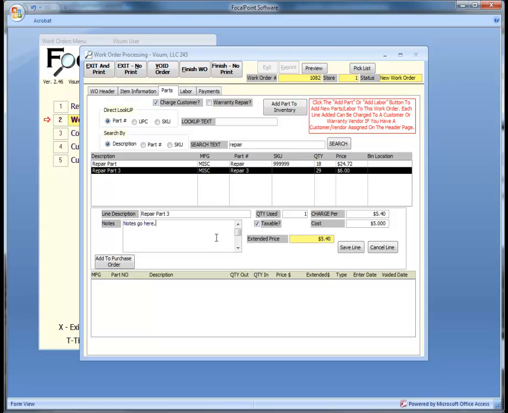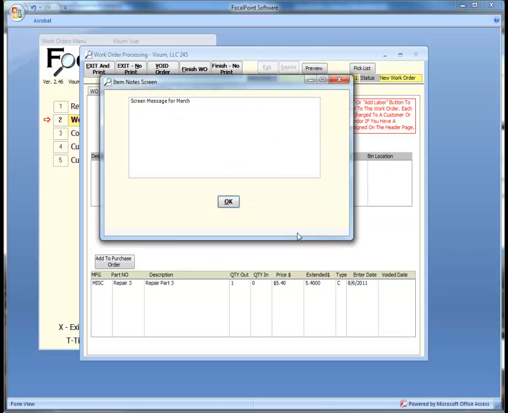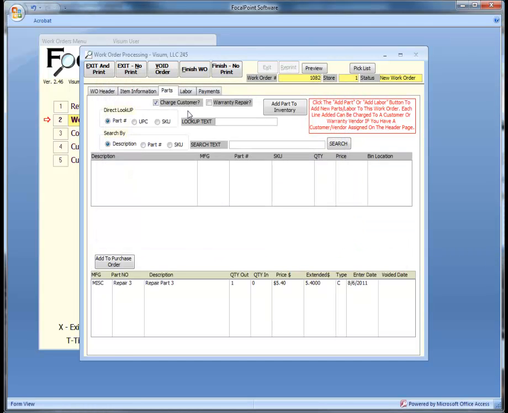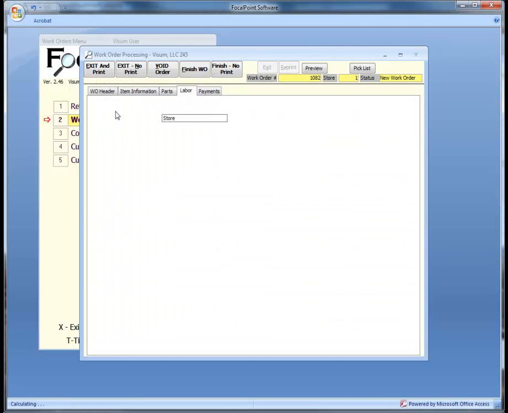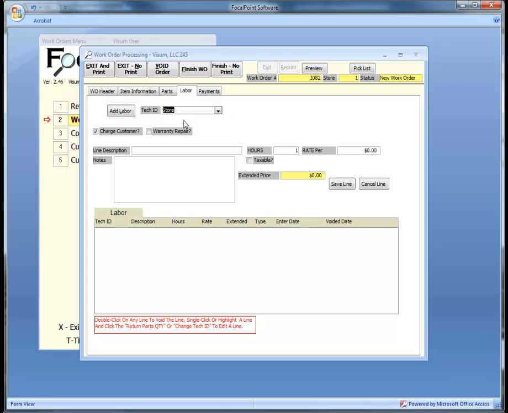To add labor, click on the Add Labor button. First, select a tech ID for the labor performed. The description is free-form. Enter the number of hours, and the system will calculate the charges. And again, the charges can be different depending on whether this is an internal or a customer work order, and also determined by how the technician is set up. Notes again can be used to document anything pertaining to this labor line.